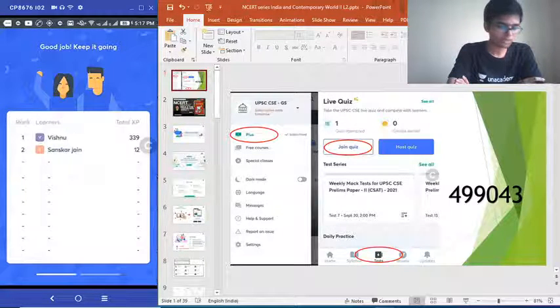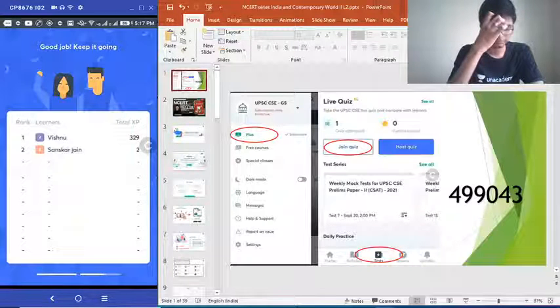Correct answer is option B. No one getting that. That is -10 for both of them. Moving on.